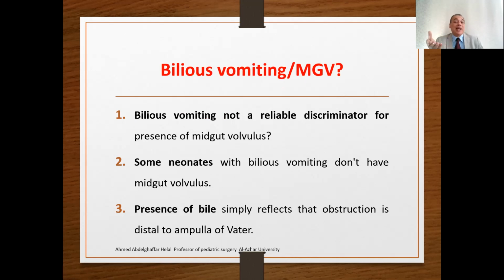Bilious vomiting is not a reliable discriminator for the presence of midgut volvulus. Some neonates with bilious vomiting don't have midgut volvulus. The presence of bile simply reflects that the obstruction is distal to the ampulla of Vater. So even in the presence of bilious vomiting, you cannot argue that there is a midgut volvulus in 100%.